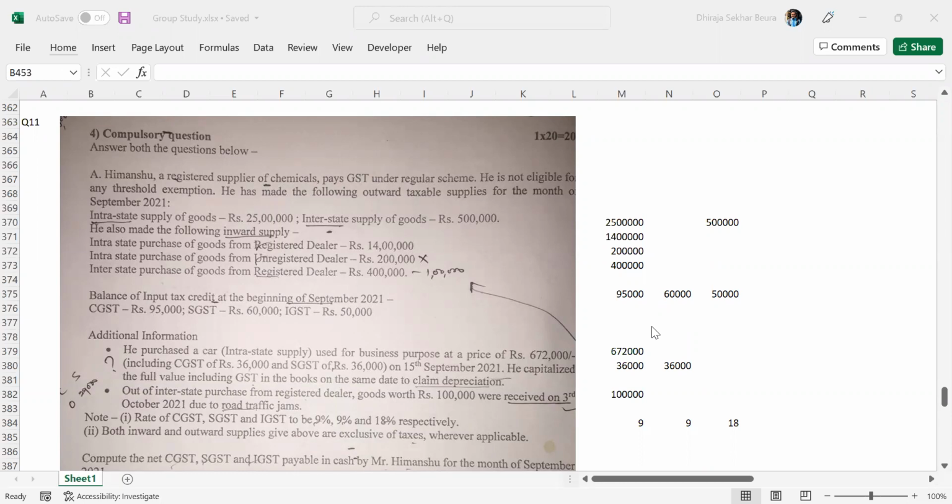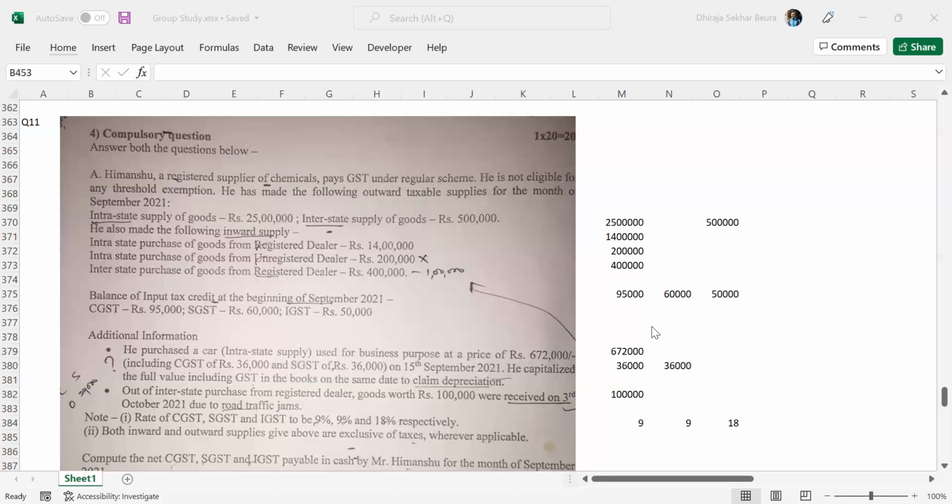I'll remind you of one example from semester 1 accounting, when depreciation used to be there. Suppose some building is purchased, stamp duty or tax on the transaction is paid. Those taxes are included in the price of the building to calculate the depreciation. This is what it is implying again. So when you have GST on a capital asset, the GST will not be available as input tax credit; rather it will be capitalized in the books for the purpose of depreciation. Clear? No effect in our question.